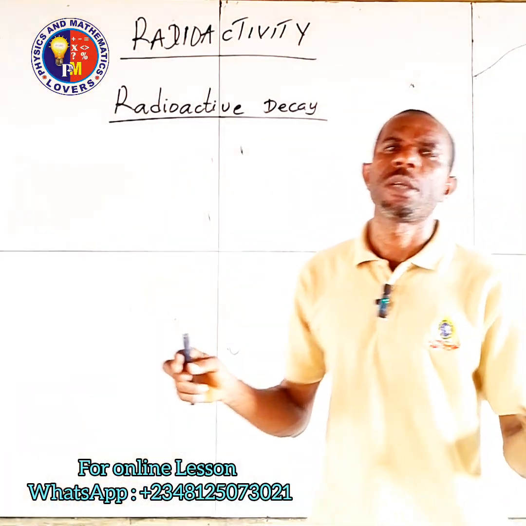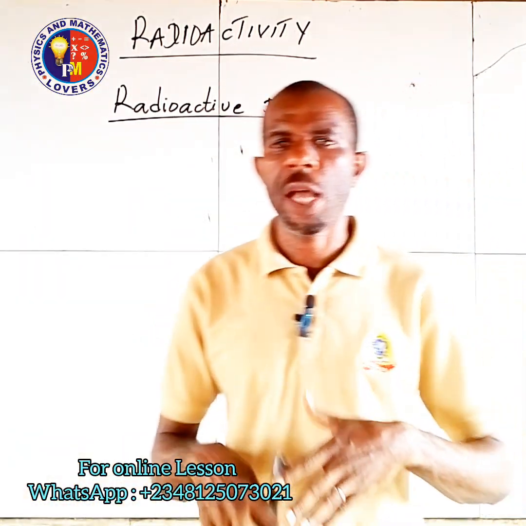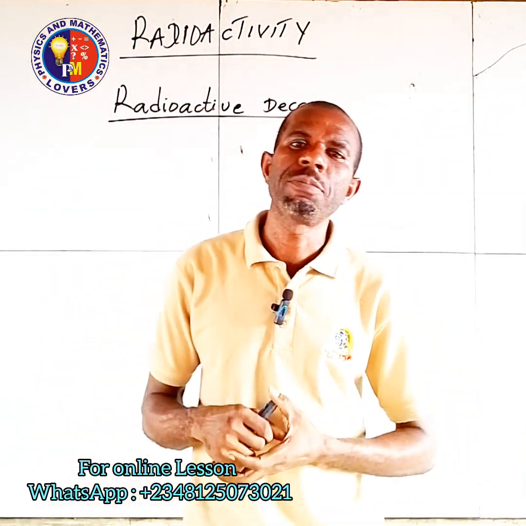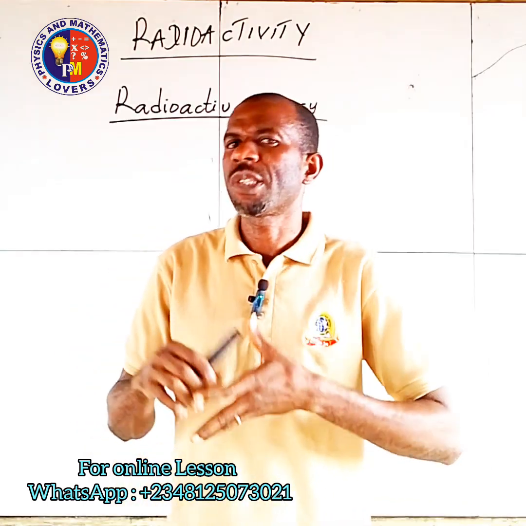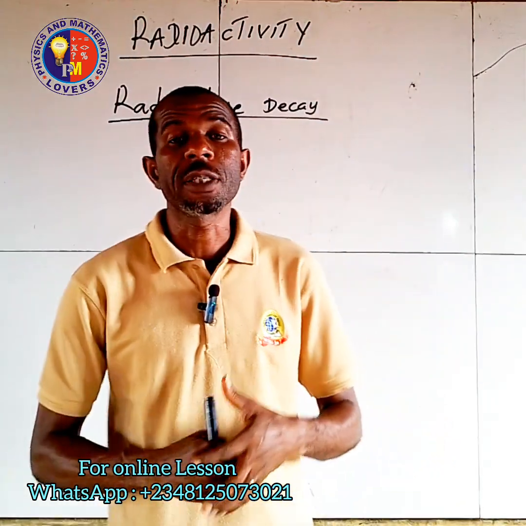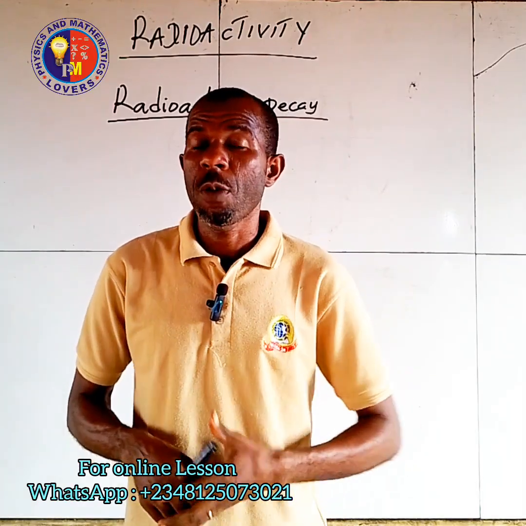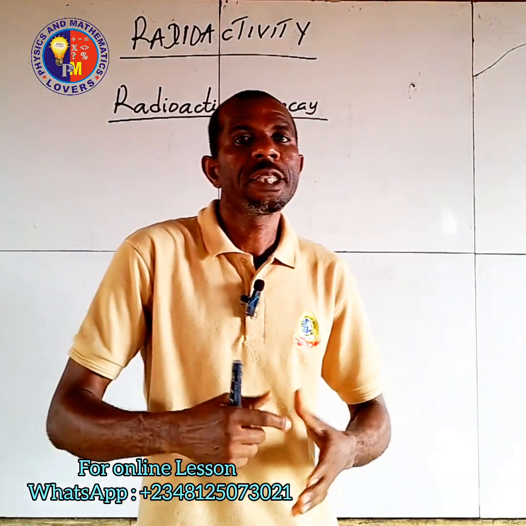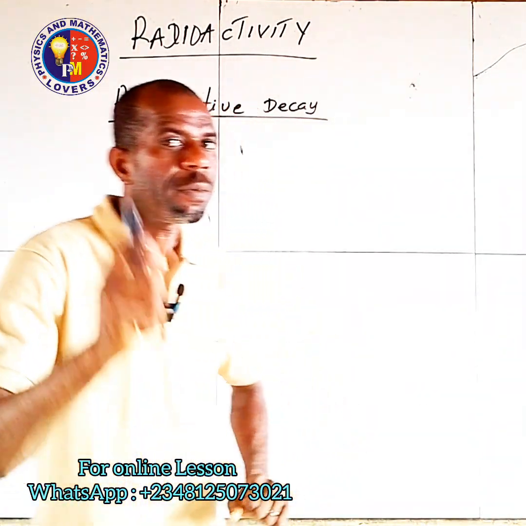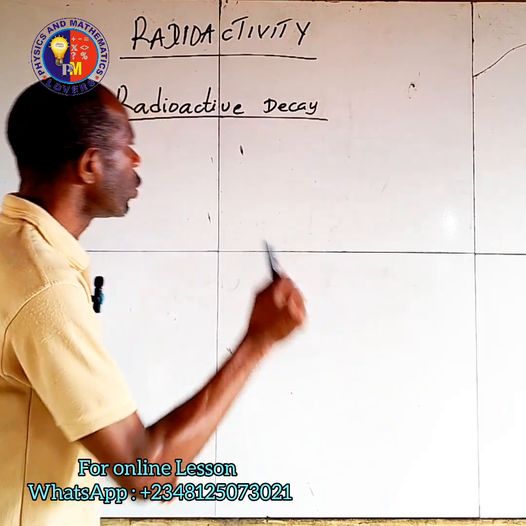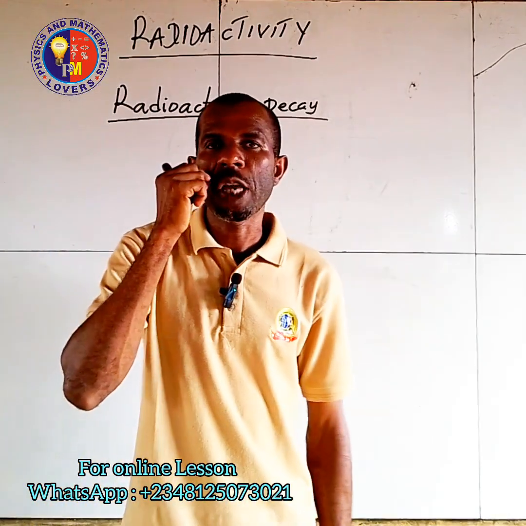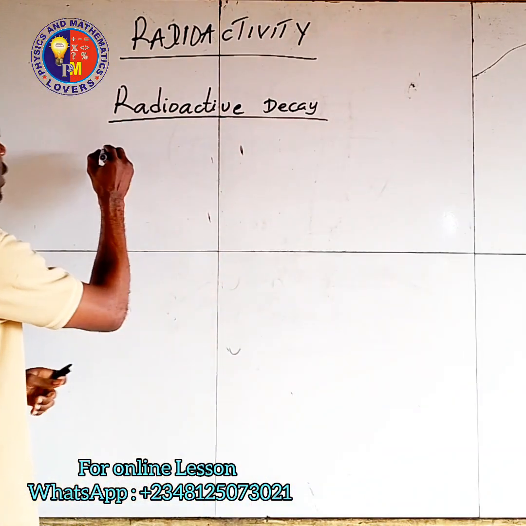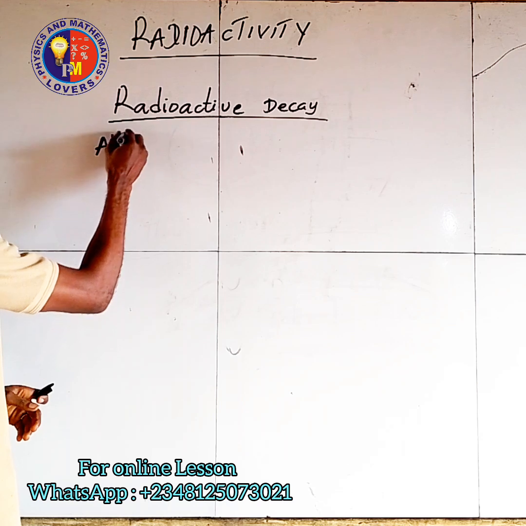Now let us look at radioactive decay, since we are still dealing with unstable atomic nuclei. Radioactive decay is the disintegration we are talking about, a random and spontaneous process whereby unstable atomic nuclei lose energy by emitting radiation. We are going to consider this based on the three types of particles emitted by a radioactive element.